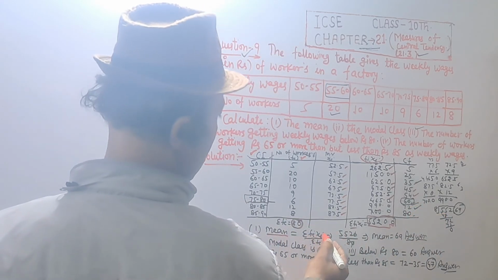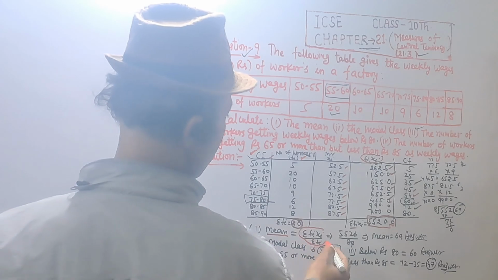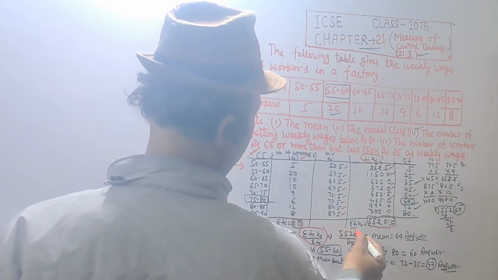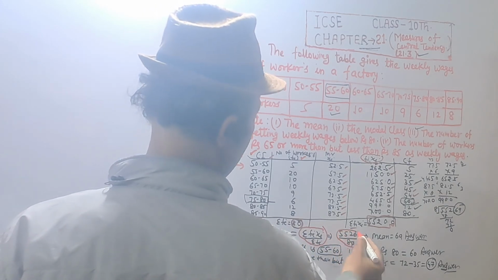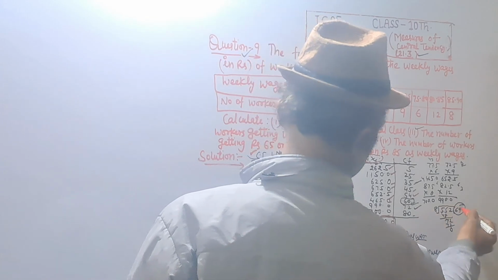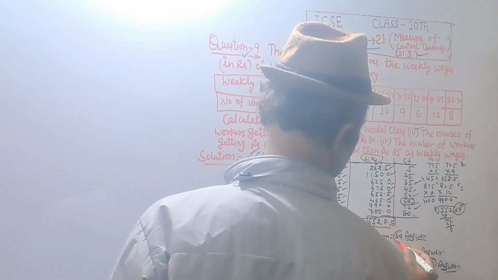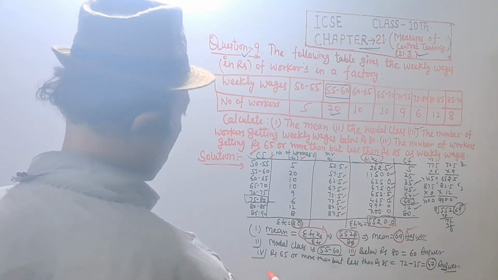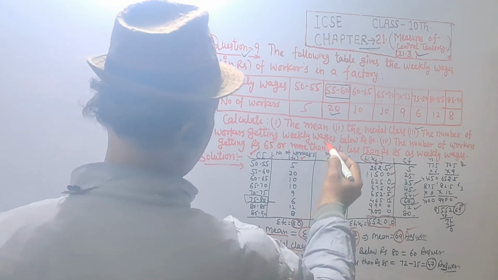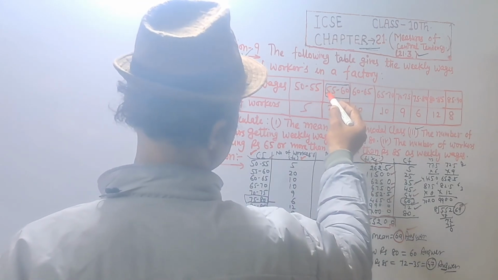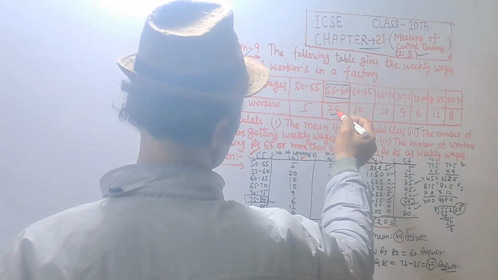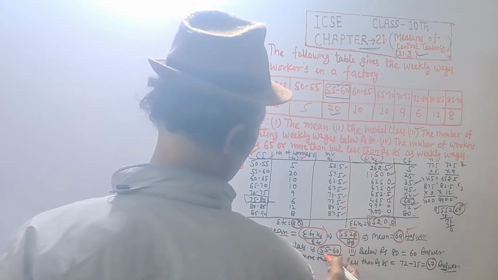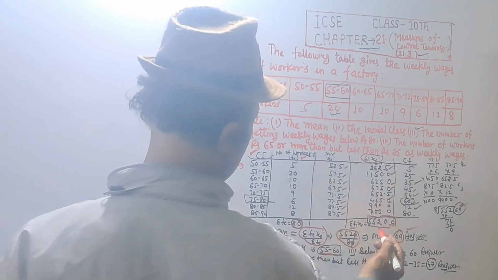First we find the mean, that is summation fixi upon summation fi. 5520 divided by 80, we get 69. So first answer, mean equal to 69. And modal class: the maximum value is 20, for class interval 55 to 60. So modal class is equal to 55 to 60.